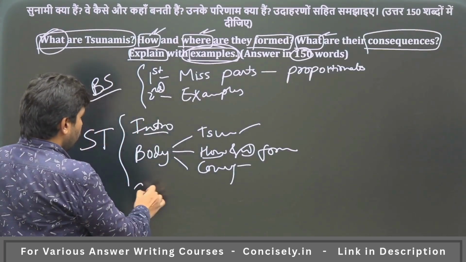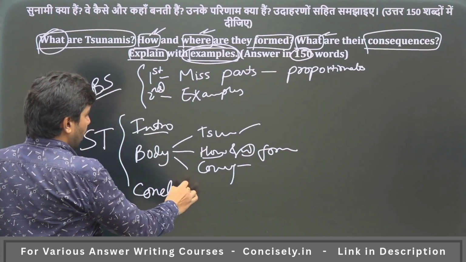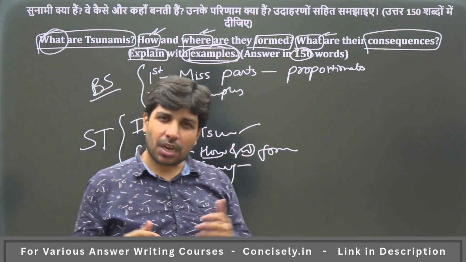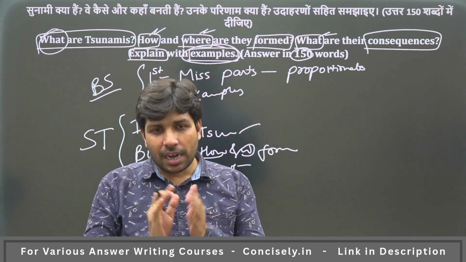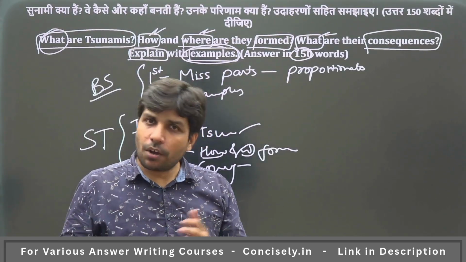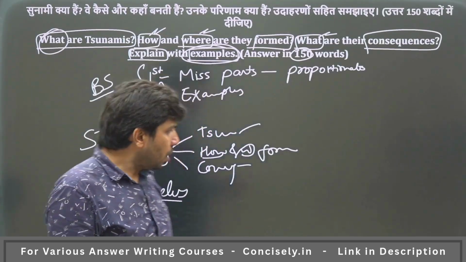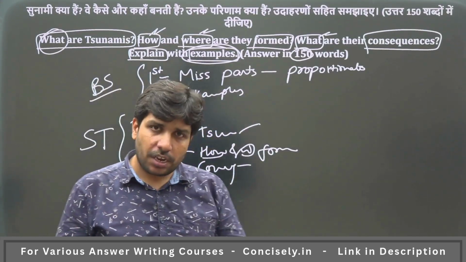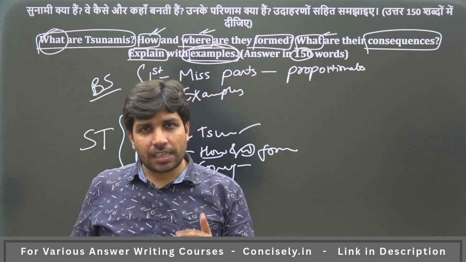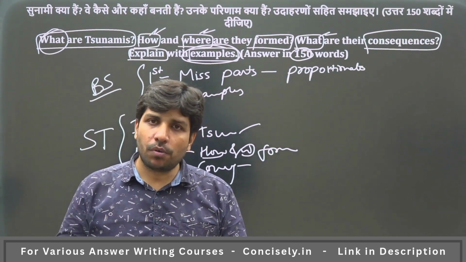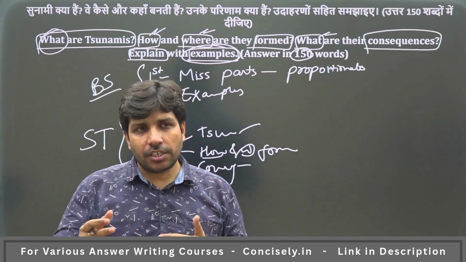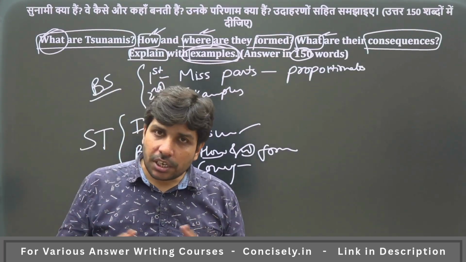Then you write conclusion. As I always say, that if the question is about some challenging, some disaster, some difficult scenario, write a visionary conclusion. How the conclusion can be visionary? You can simply write that the tsunamis are a form of very big disaster, natural disaster that needs collaboration among the global world, among the countries across the world, so that their challenges and their consequences can be mitigated.